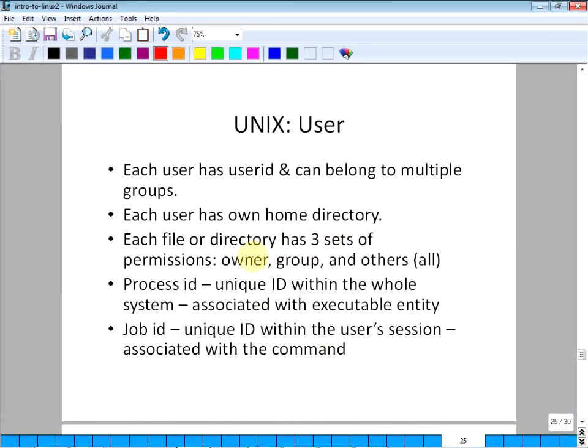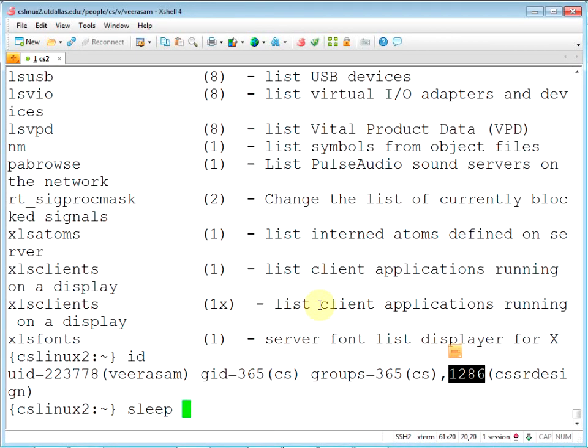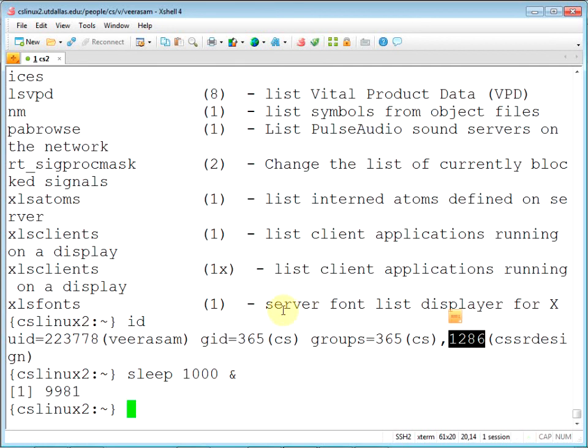Each file has three sets of permissions. We saw that: owner, group, others. And process ID, job ID, I think we covered that day. Remember the sleep command. Let's say I run it in the background, that's job ID 1. That's my account's first job. But that's a process ID. That process ID is within this system. There is only one 19981.